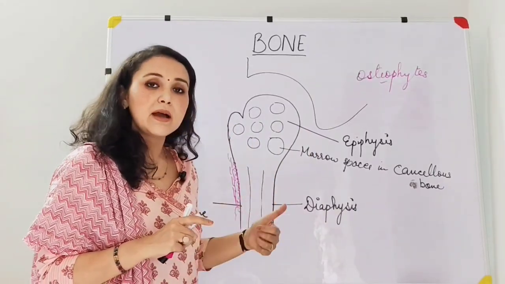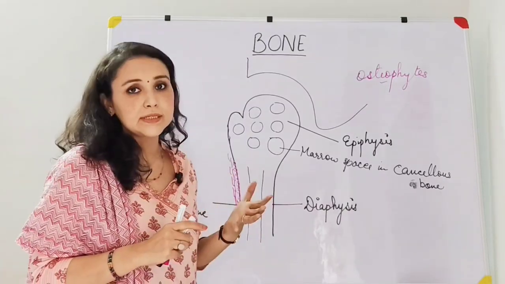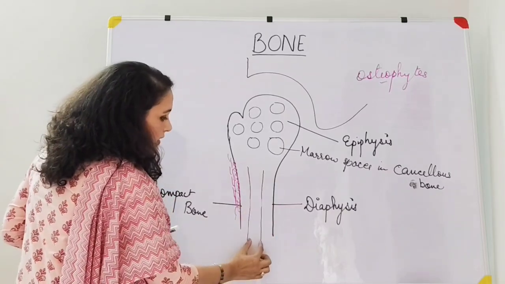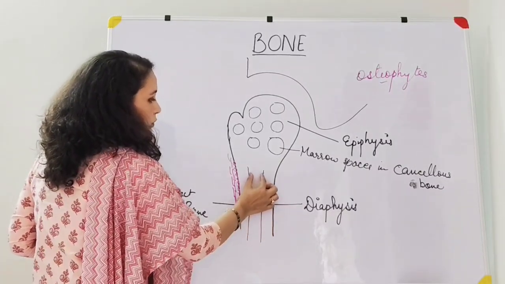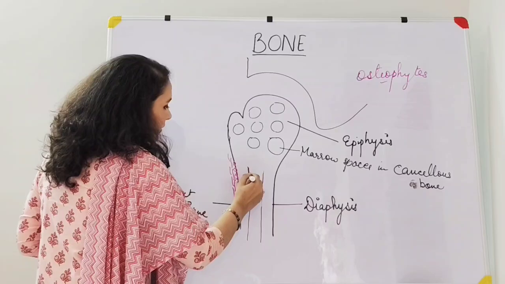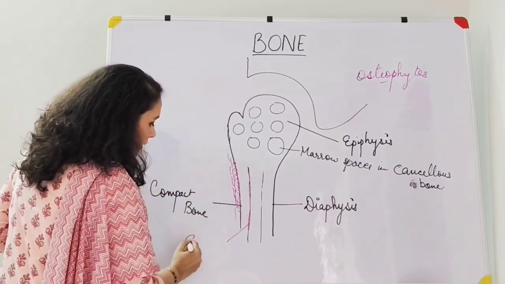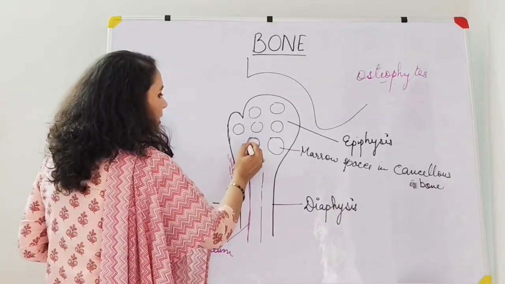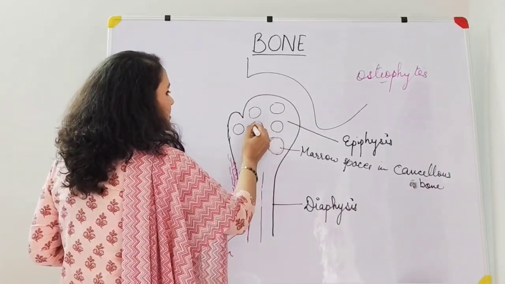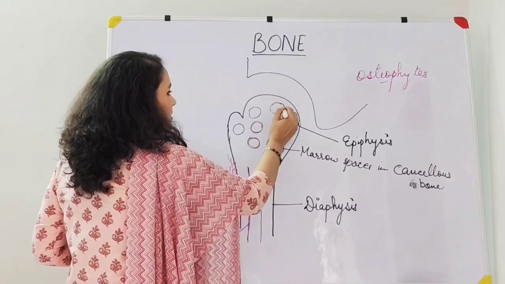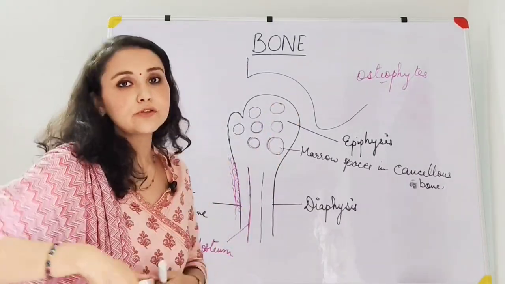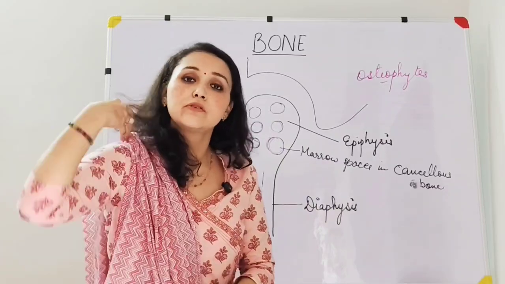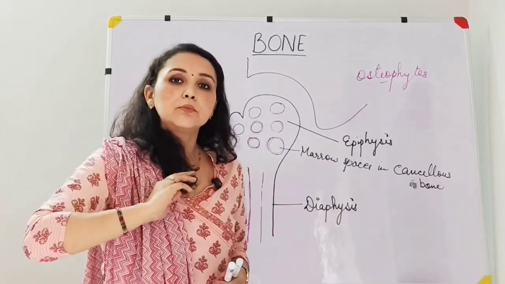Okay, then we come to another layer, that is the endosteum. Now, what is the endosteum? You have a marrow cavity here. This marrow cavity is surrounded by a layer that is known as the endosteum. So, you have another layer here. This layer is called the endosteum. Similarly, you will have this layer all around these marrow spaces. Endosteum again has osteogenic cells. That means they have the osteogenic potential. They can again lay down the bony tissue.